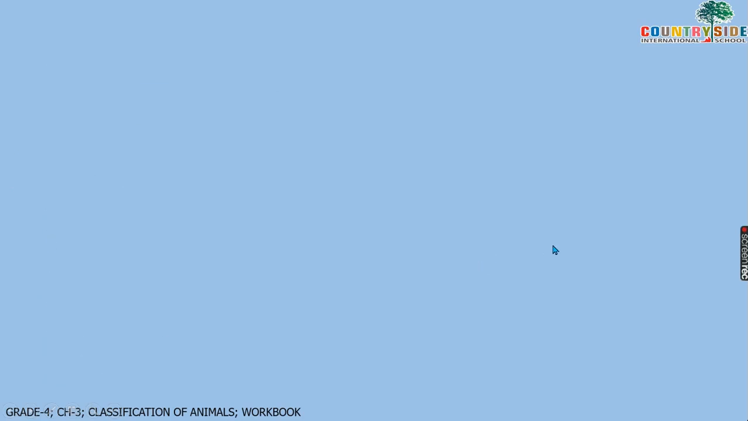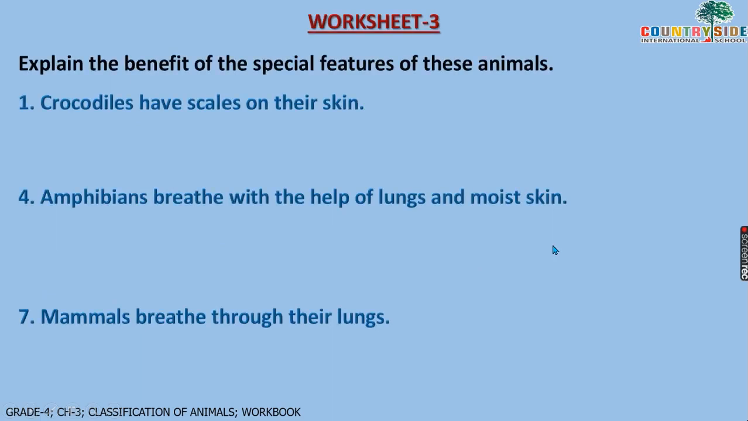Now, children, come towards worksheet number 3. In worksheet number 3, the question is: explain the benefit of the special features of these animals. Now, the first question: crocodiles have scales on their skin. That means, children, you have to explain why they have this. What is the benefit of this special feature? You have to give a reason.